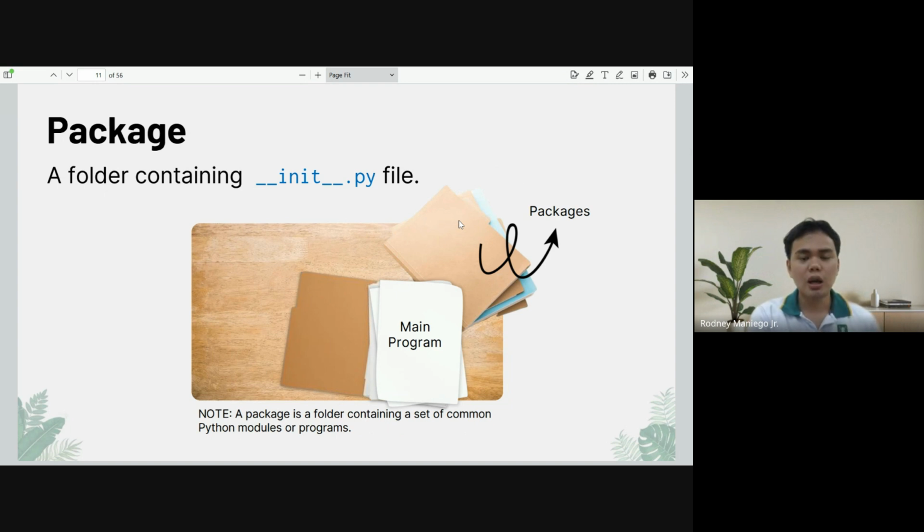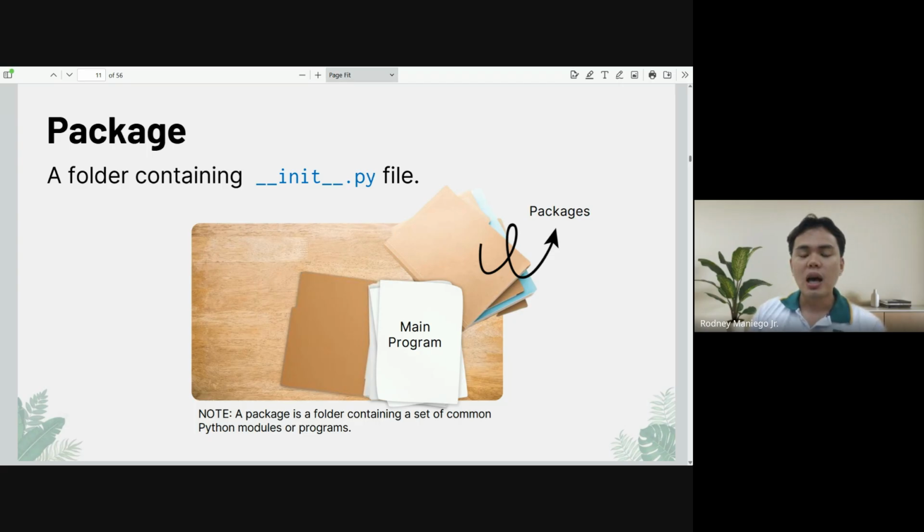Are you familiar with OC, obsessive compulsive disorder, OCD? Basically, in programming, we need to sort or organize programs that are common in nature. For example, if we have a set of code that is focused on solving a specific problem, that's one folder. Then if another set of programs is focused on connecting to the internet, we'll organize it in another folder. The folder that we create and where we place our other programs in Python, we call a package.